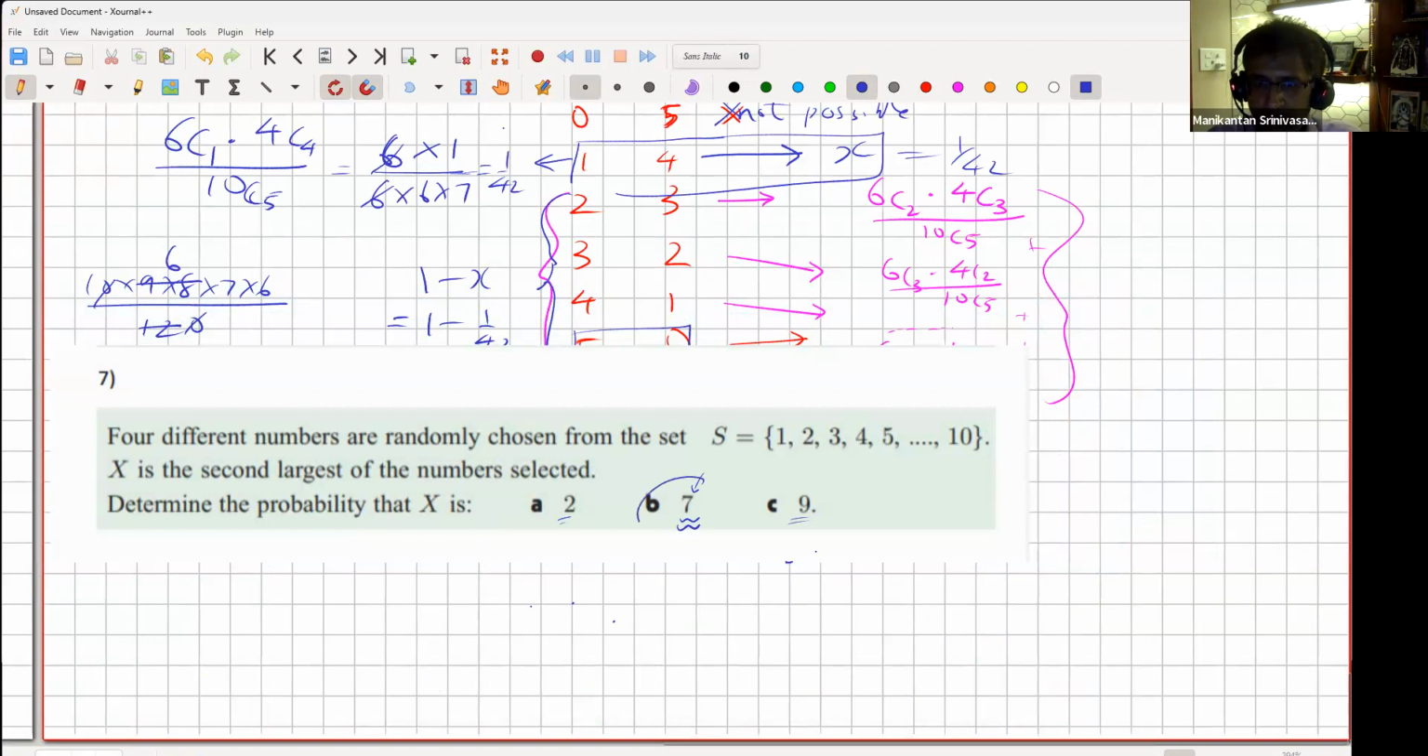Can we do B part? Anyone has an answer for the B part? Whoever has done it so far.